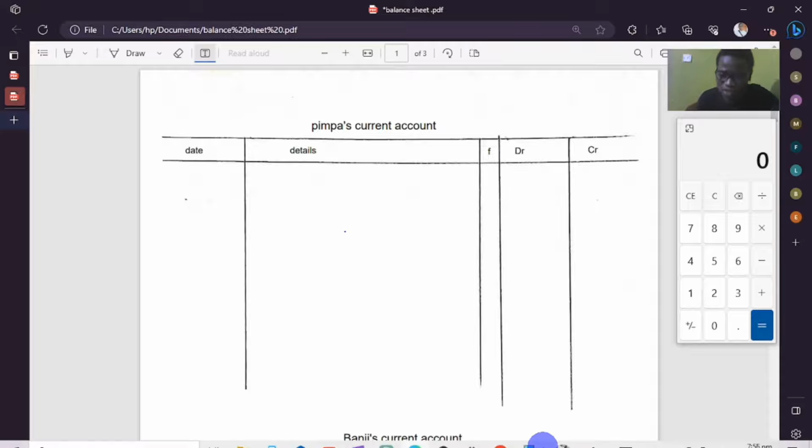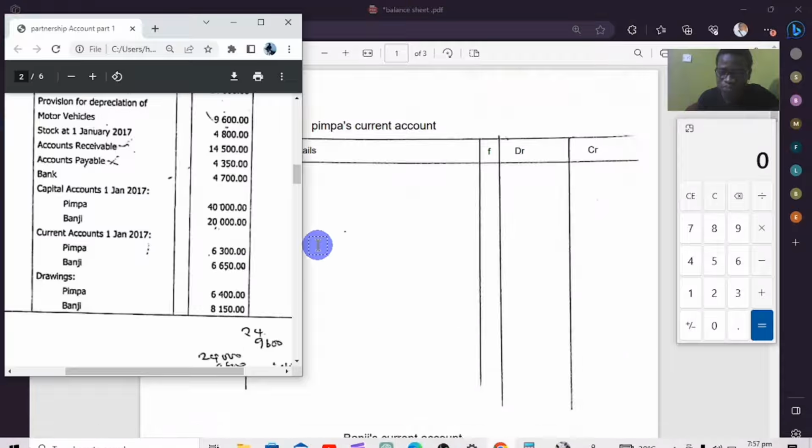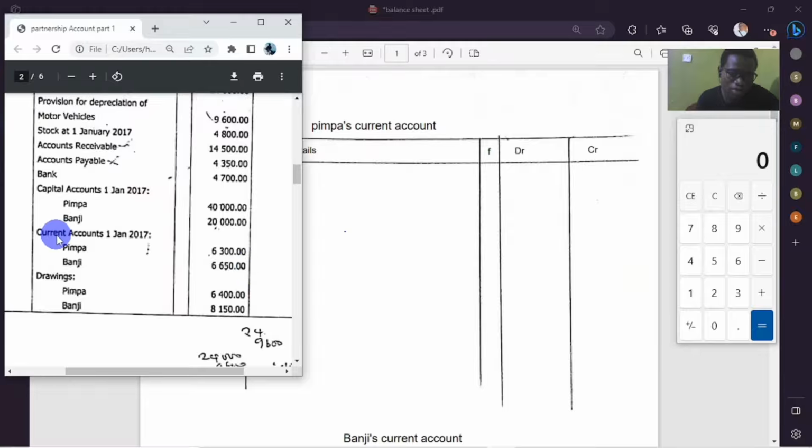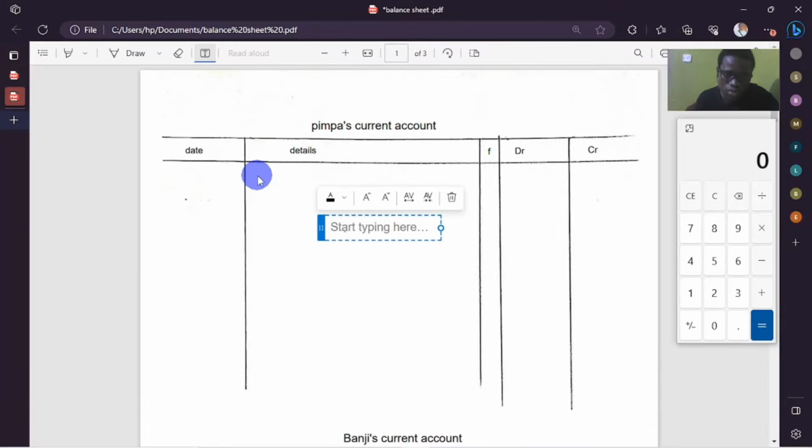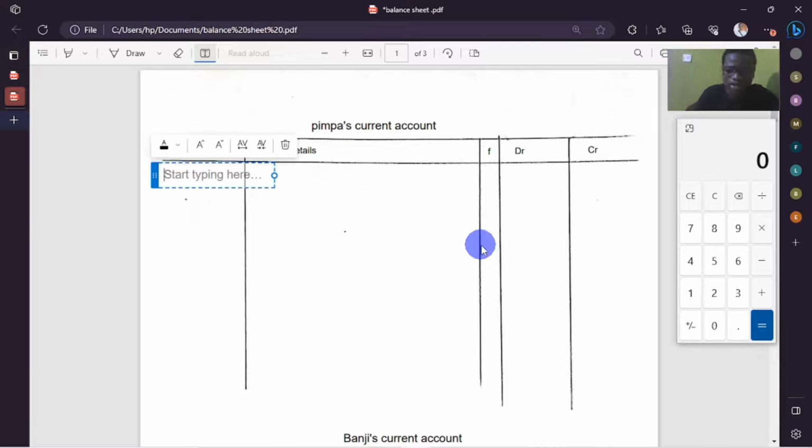So we're going to look at the information that was given on Pimpa and Banji for the opening balance of their current accounts. They're telling us current accounts on 1st Jan 2017, Pimpa was having an opening balance of 6,300. In this account we're just going to enter every piece of information that has to do with Pimpa. We're going to say this is an opening balance, and indicate the date, the 1st